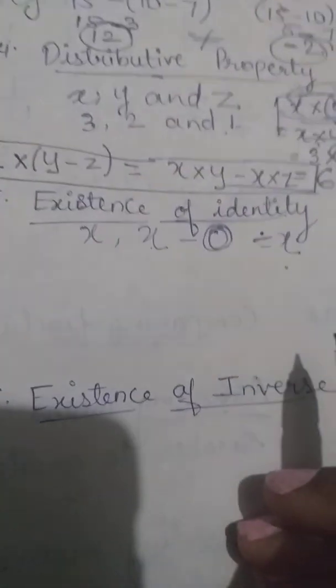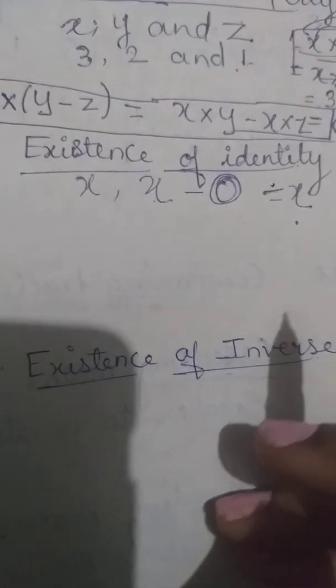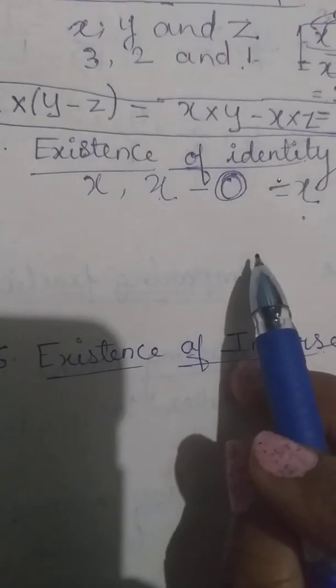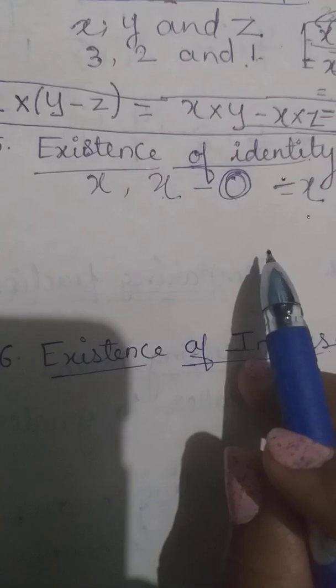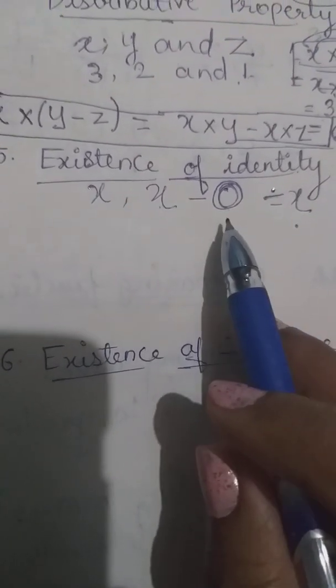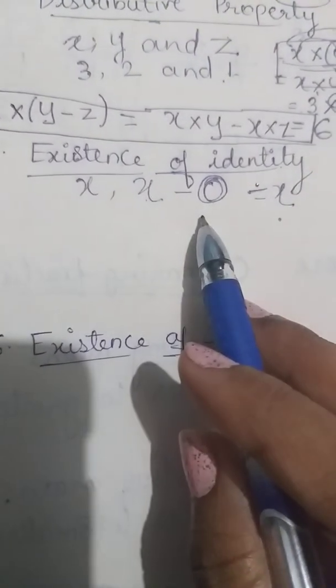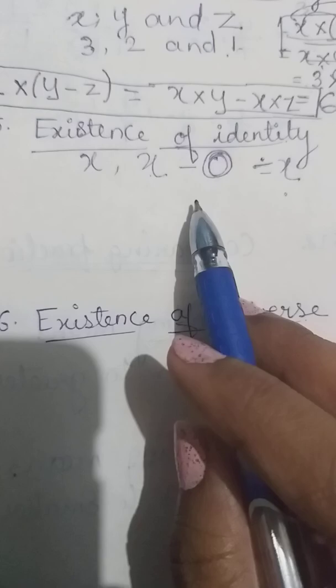So for subtraction, no identity number exists. When 0 is subtracted from itself, we get 0, and 0 minus 0 is 0. So 0 is its own identity for subtraction.